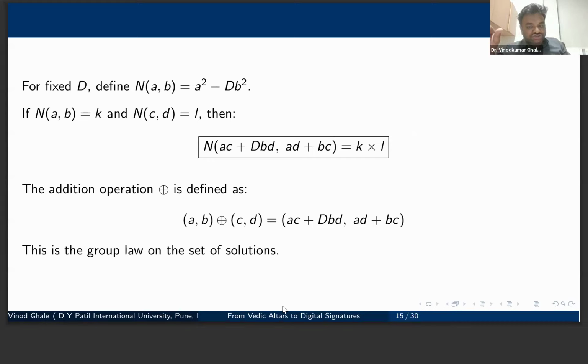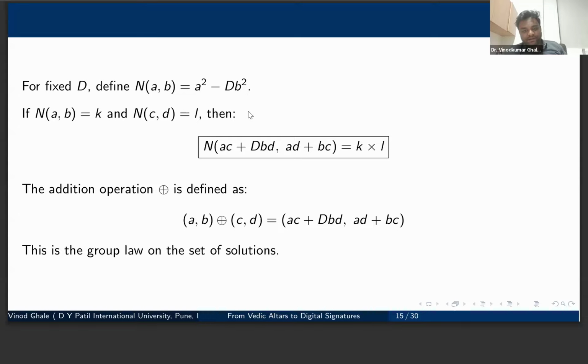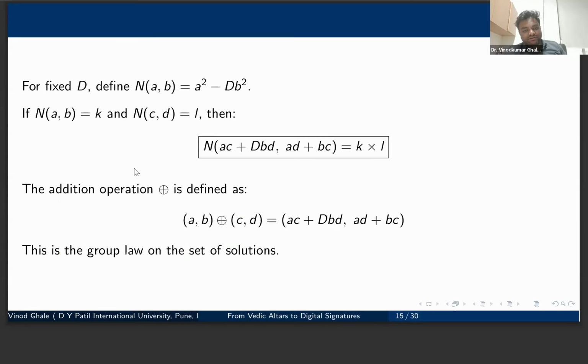Okay, and now what are the solutions of this? That's the group law. He defined, for the tuples (a, b) and (c, d), the tuple law as (ac plus dbd, ad plus bc). Okay, this forms a group. Let's see with some examples. Take (1, 1). If we compose this (1, 1) with this law, then we get (3, 2).